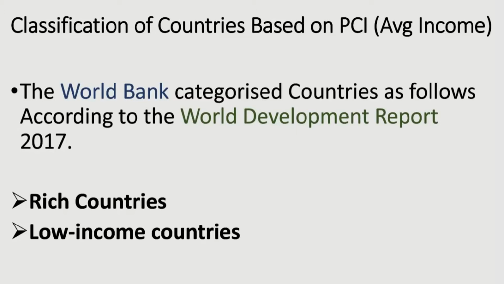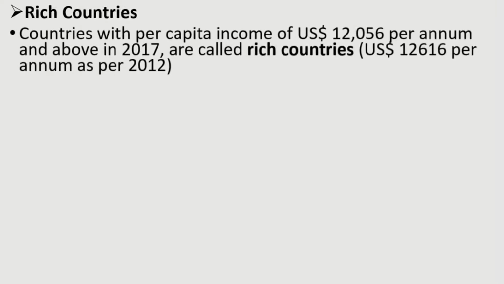According to the World Development Report, during 2017, the World Bank classified world countries into rich countries and low-income countries. Rich countries: countries with per capita income of 12,056 US dollars per annum and above are called rich countries. According to 2012, this was 12,616 US dollars.